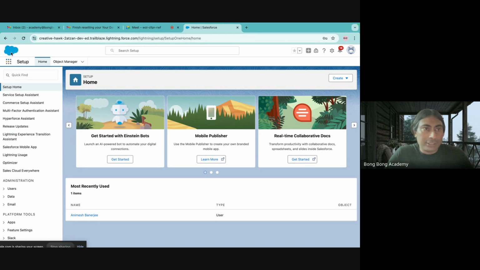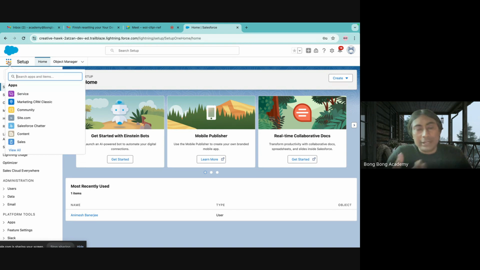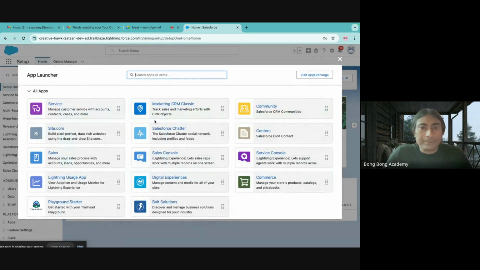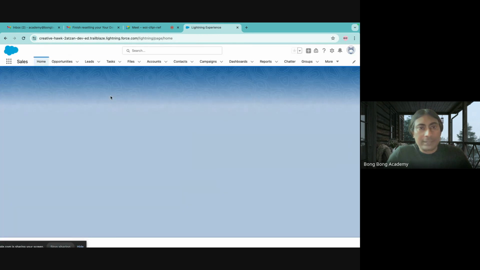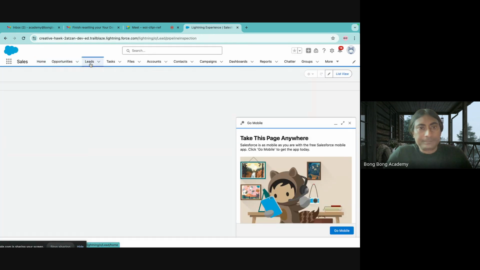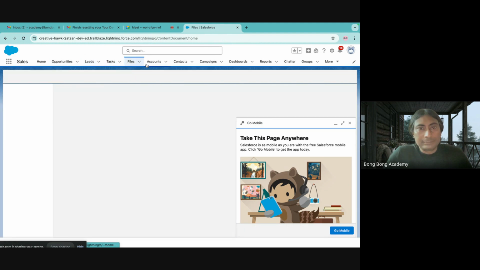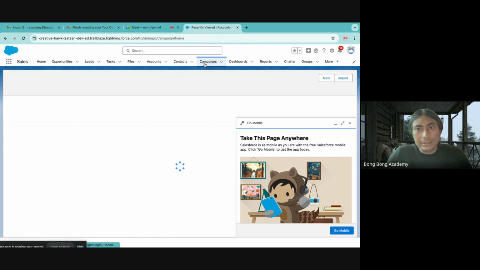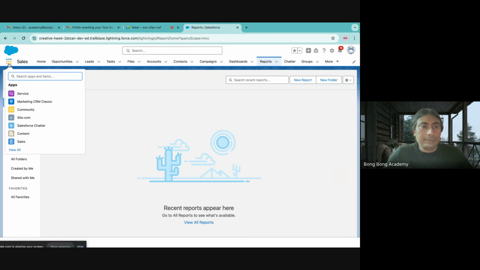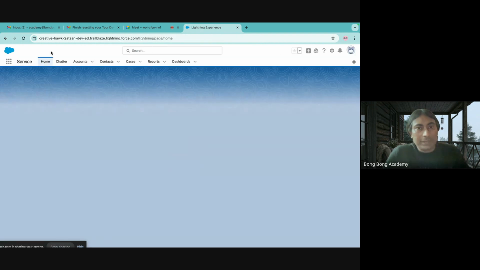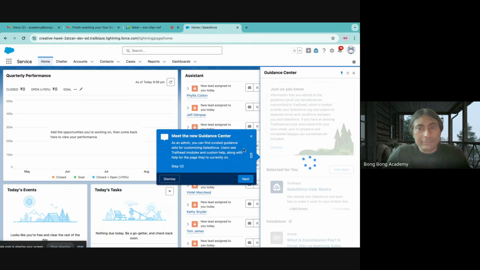This is the app launcher, you see. Just like in your mobile phone, there are different apps. Similarly, Salesforce also gives you a lot of apps. What are these apps? Apps are a group of tabs. What is a tab? Let's go to a sales app. You see, these are different tabs. You can switch this to a service app, right? Then you get different tabs.